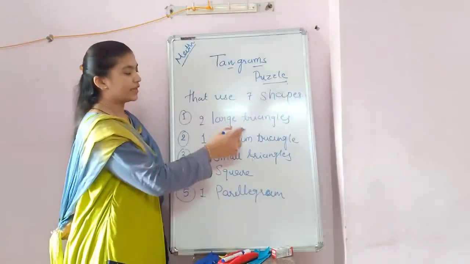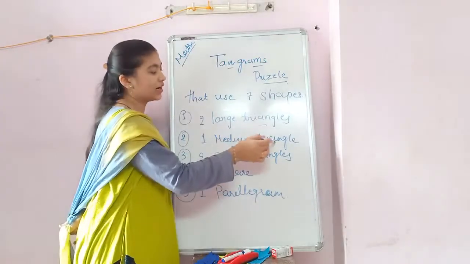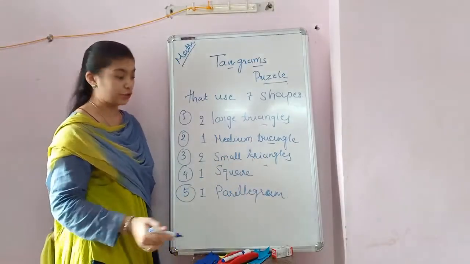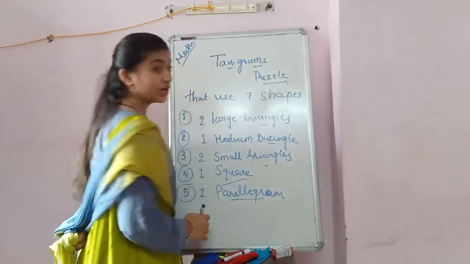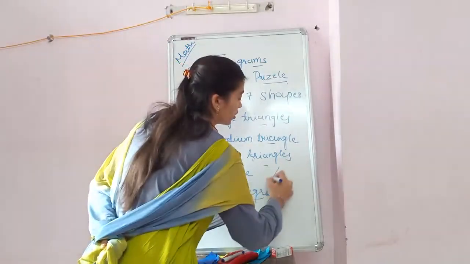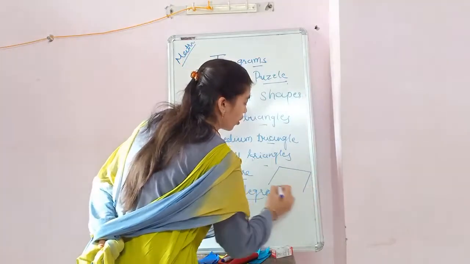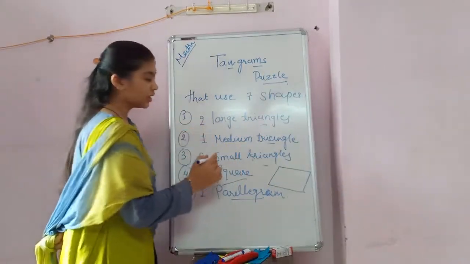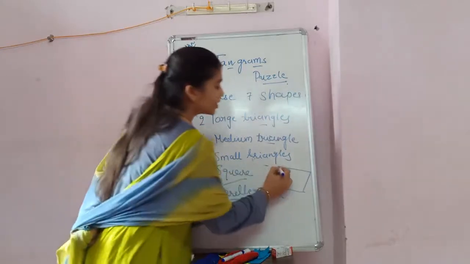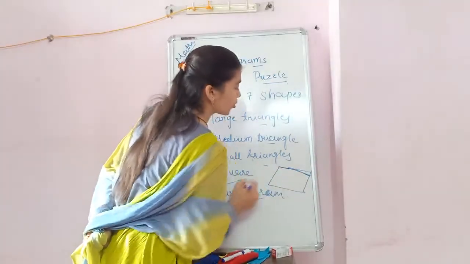So triangles mostly, you can see that, are the 5 triangles we have to use. Then we use one square and we are going to use one parallelogram. That is the shape of this parallelogram. It's like a rectangle, but उसकी जो side होगी वो थोड़ी cross में होगी.